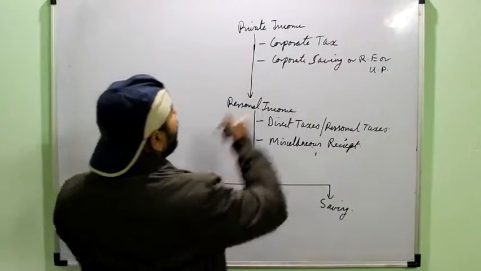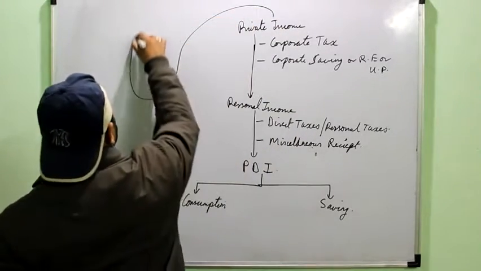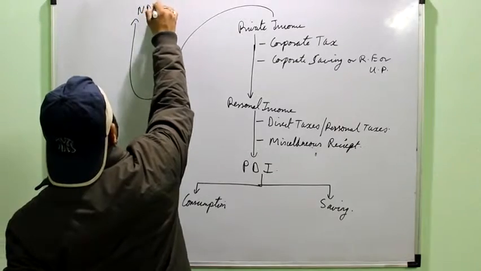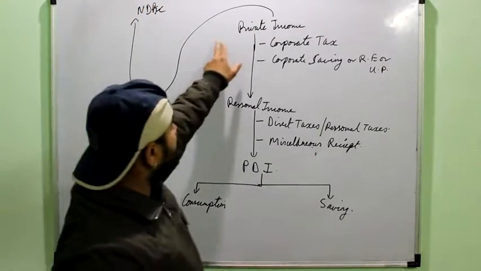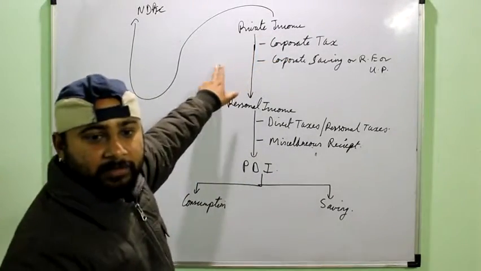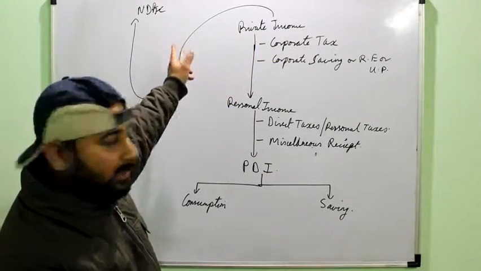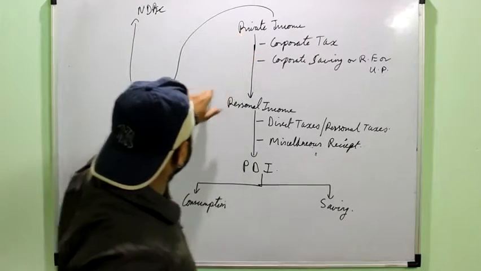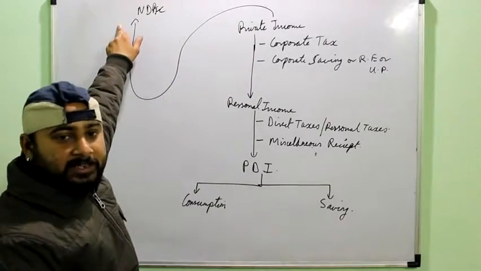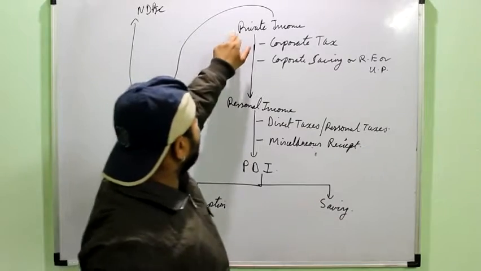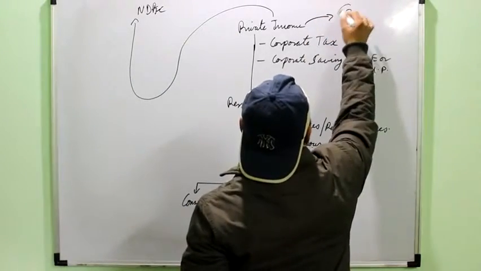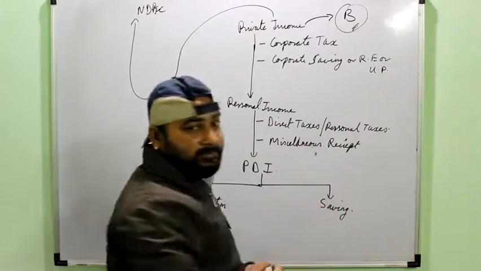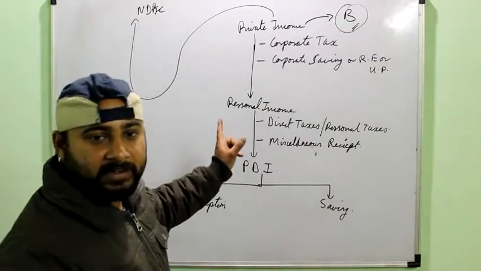Then again refer to this chart. On its top it had NDP FC. Remember when we made the chart for private income, how to calculate private income, on the top it was NDP FC. So it means from private income I can also move on to the calculation of national income. For that type of question, from the private income, first I will find out B. I will extract B. Remember B was the factor income earned by the private sector.